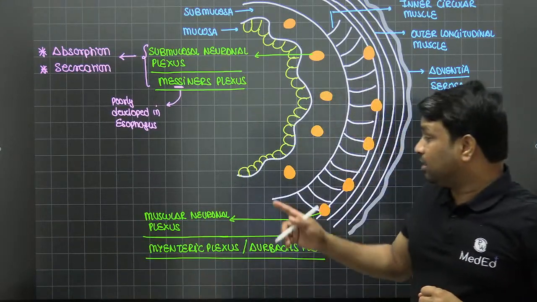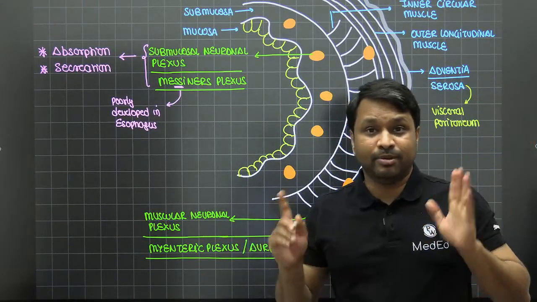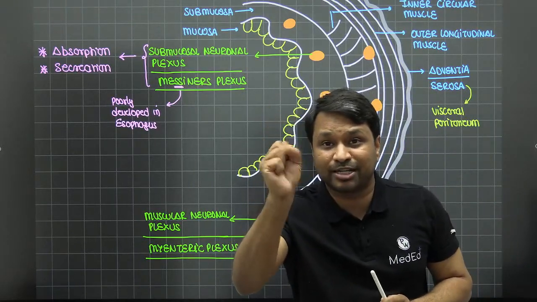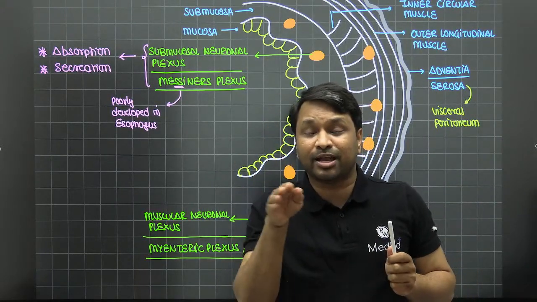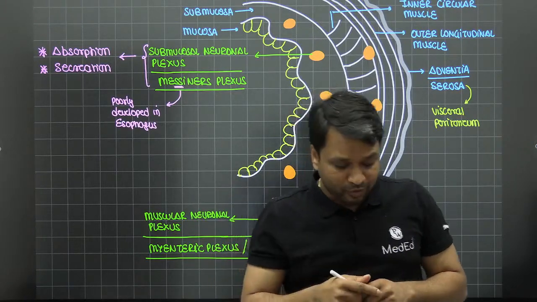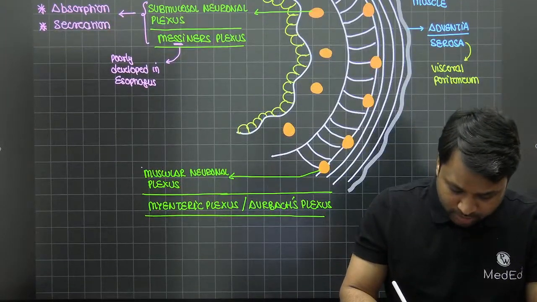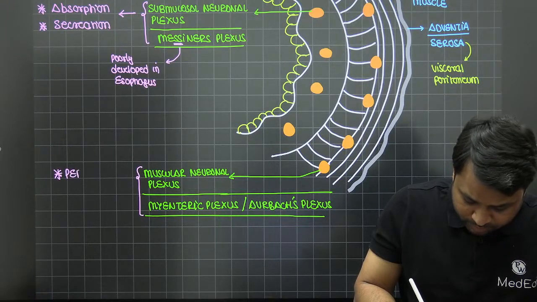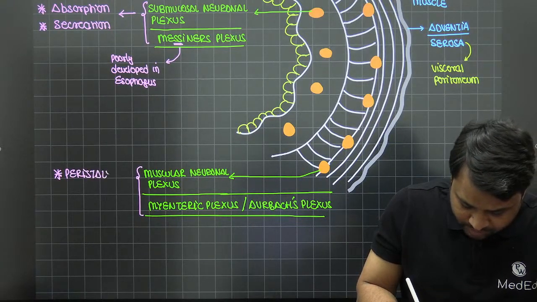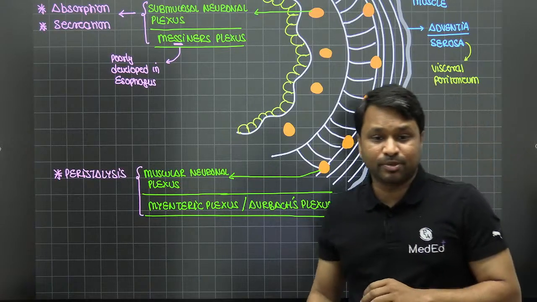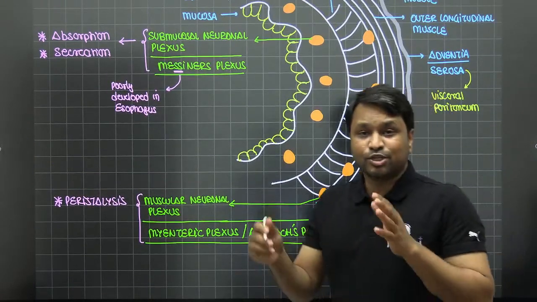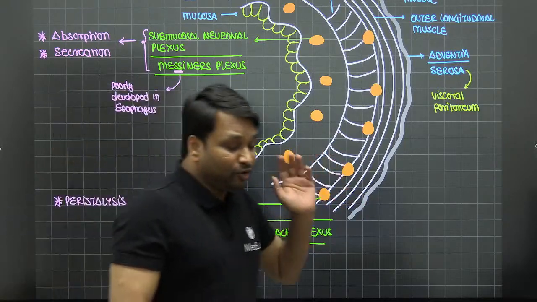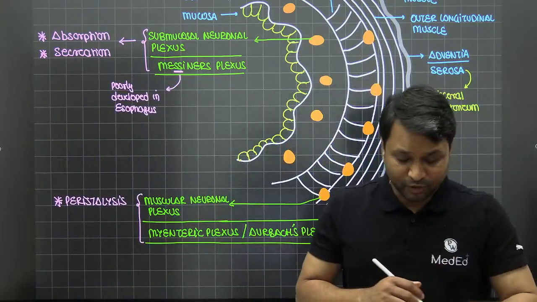But we said the myenteric plexus is there, and it is in the muscle. So what happens? The muscle is going to contract, and every time the muscle contracts and relaxes, the contraction and relaxation will cause propulsion of the food in the forward direction. Hence your myenteric plexus is responsible for peristalsis. So Meissner's plexus is responsible for absorption and secretion, and myenteric plexus is responsible for your peristalsis.